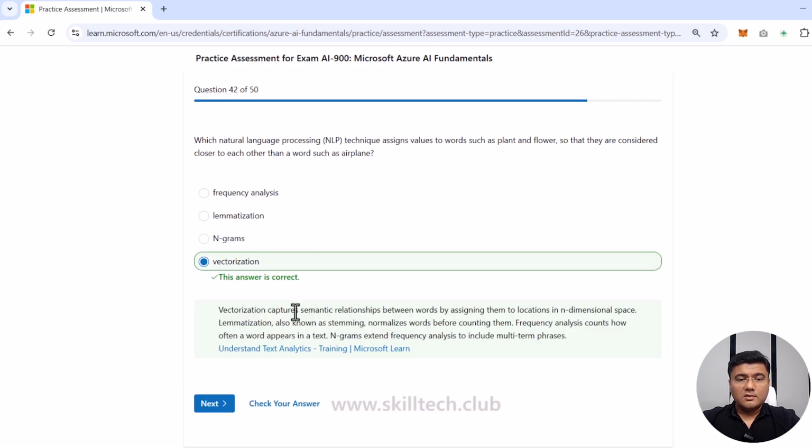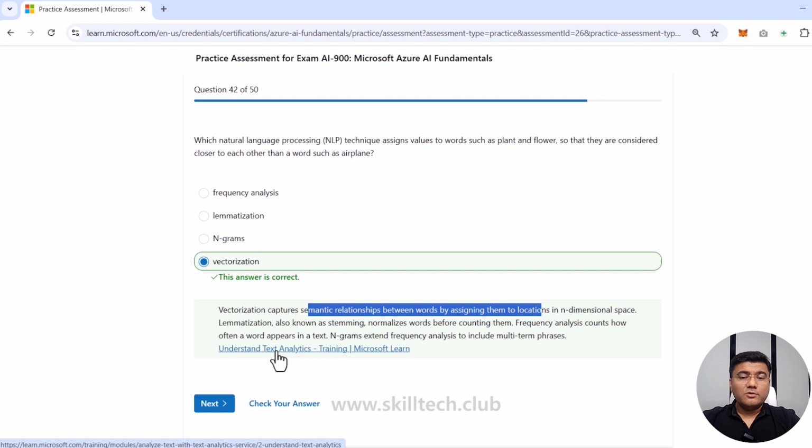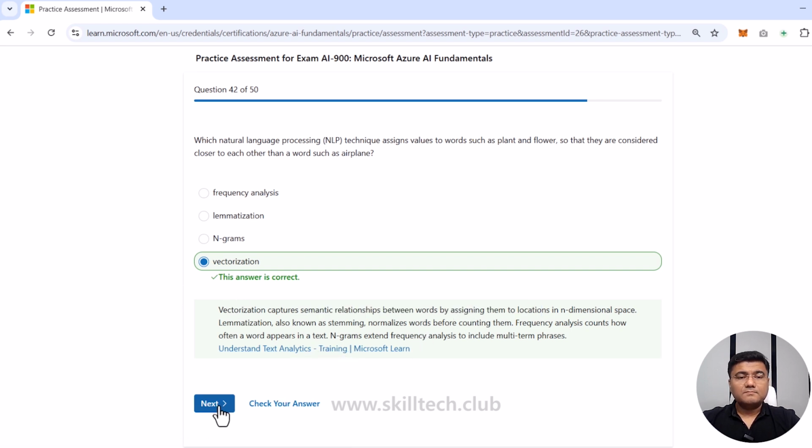And you can see vectorization captures semantic relationships between words. And then if you go through this one, this is a very important link because it's going to show you how text analysis is actually working with that. So this is the correct answer.